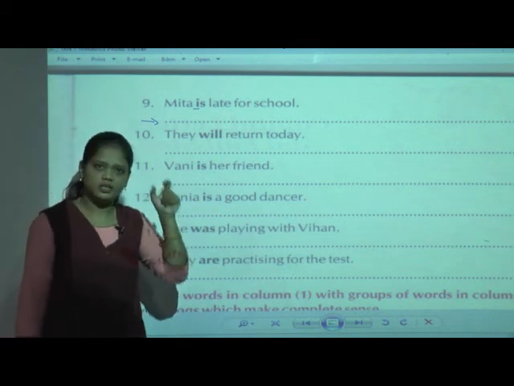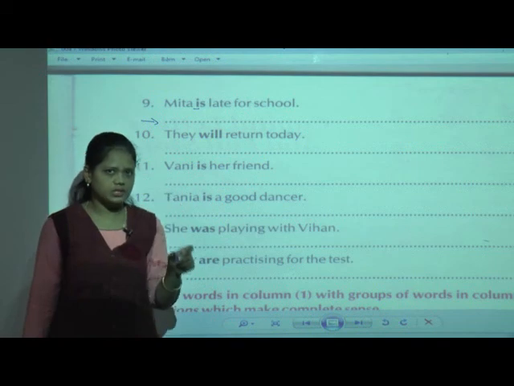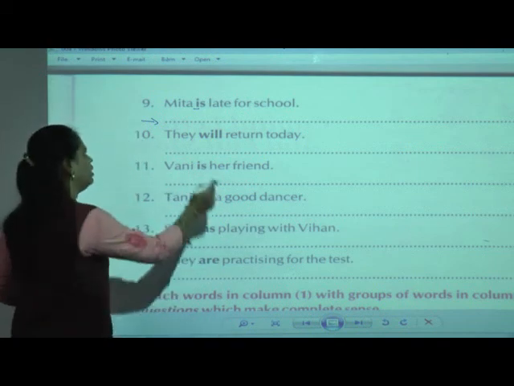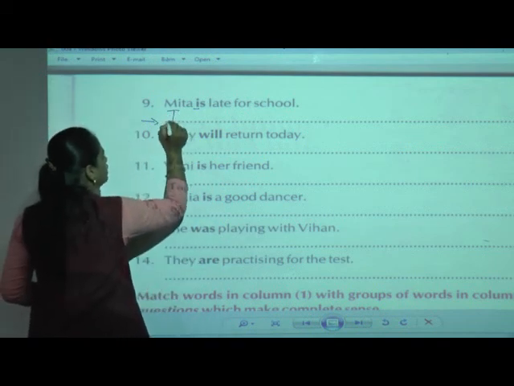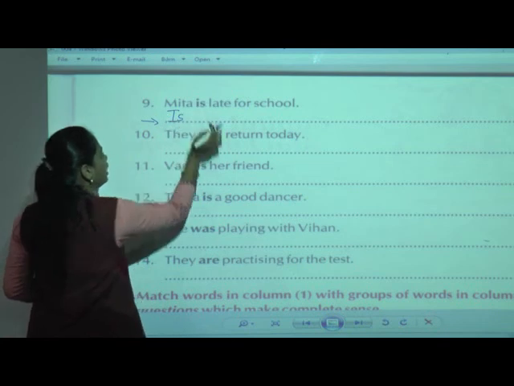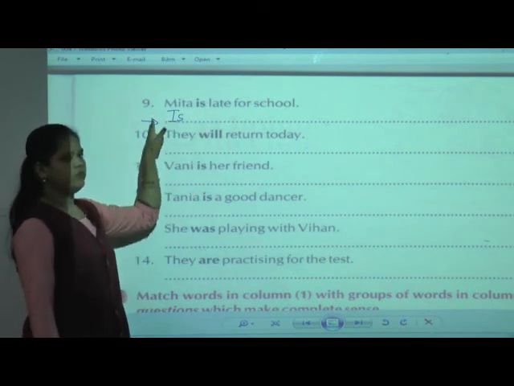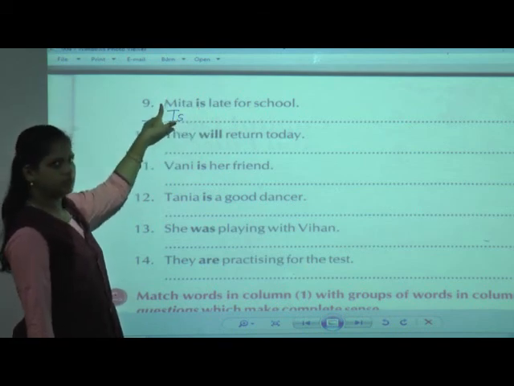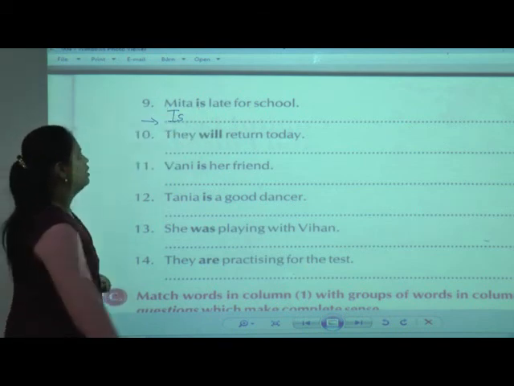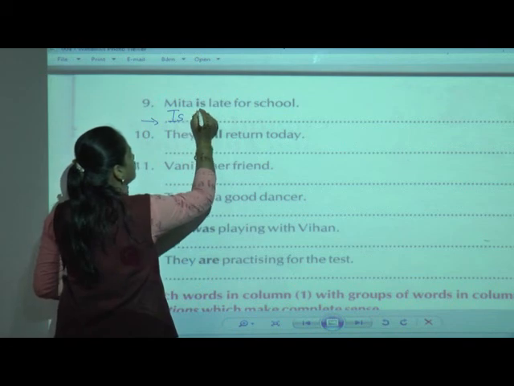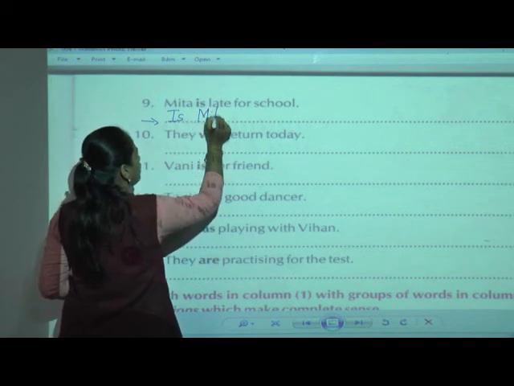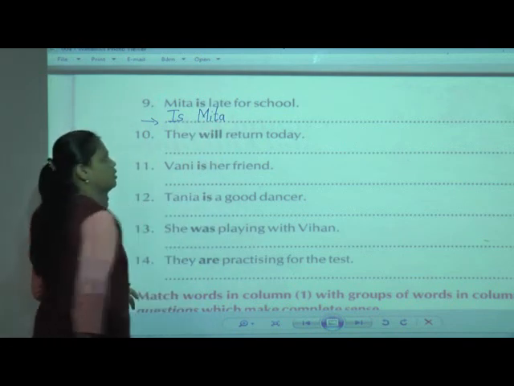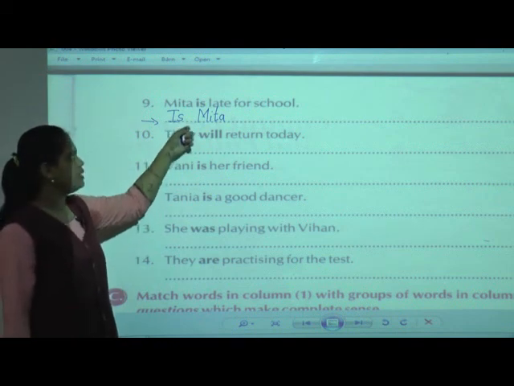While writing the sentence form, we have to write the first letter in capital. Here I am going to write it in capital. Then after "Is," what is given? Meeta. Here again I am going to write M in capital, because this is the name of a person.